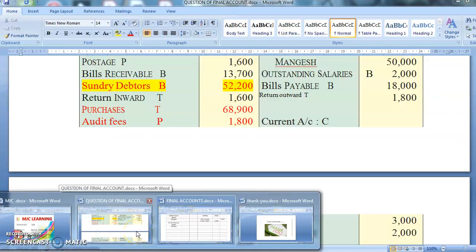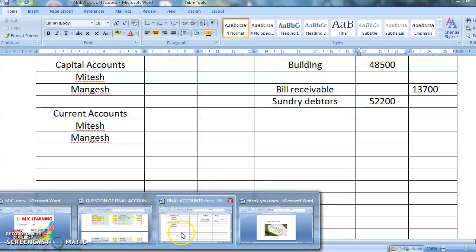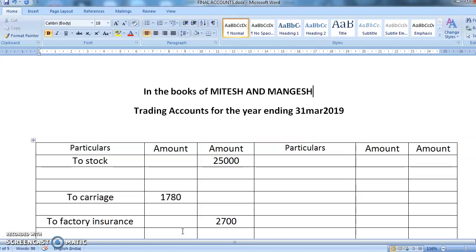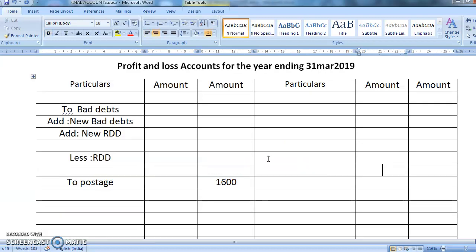Then it was trade return inward, that is sales return, and purchase. Both are trading items. So you'll write in trading account. So return inward will come here. By sales less return. Yes, how much is the return? Sales return is 1,600.